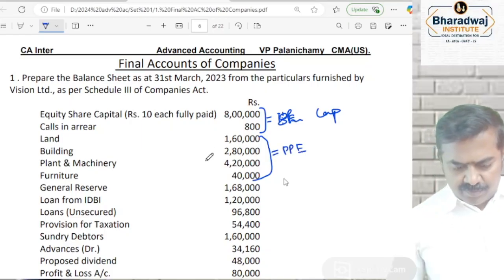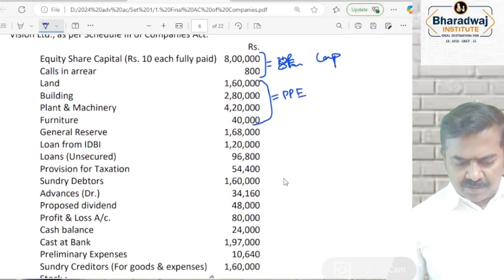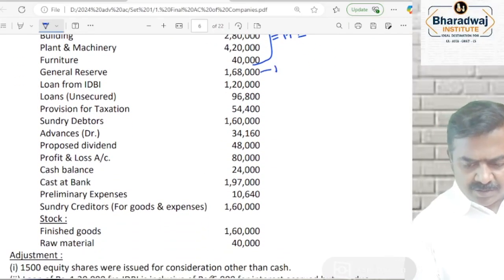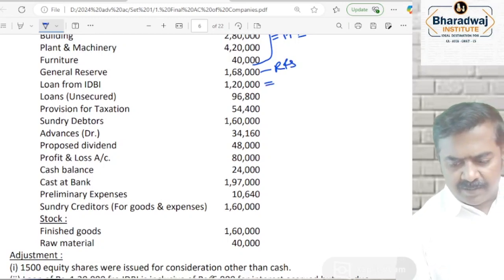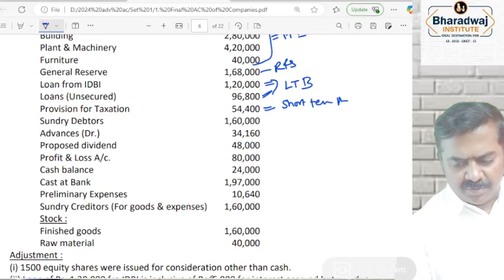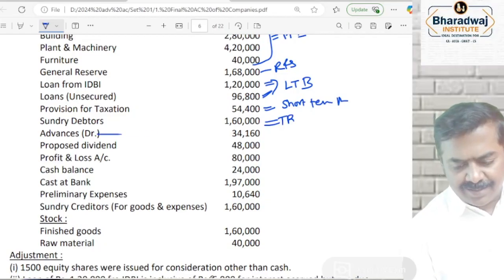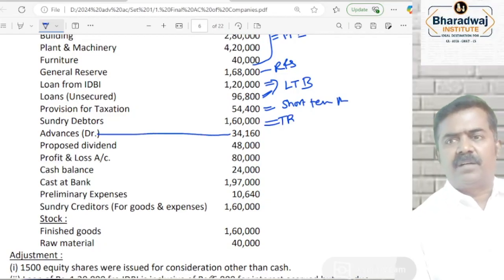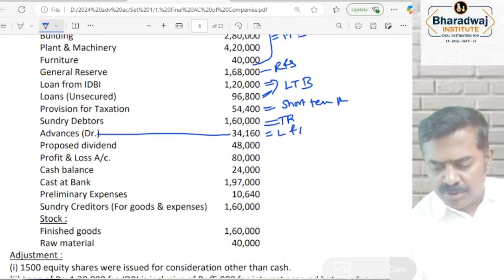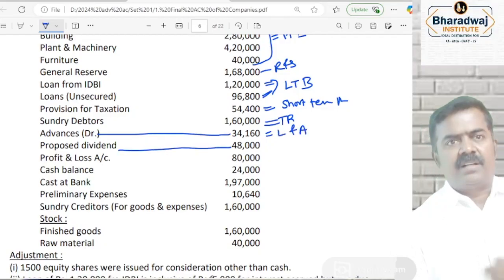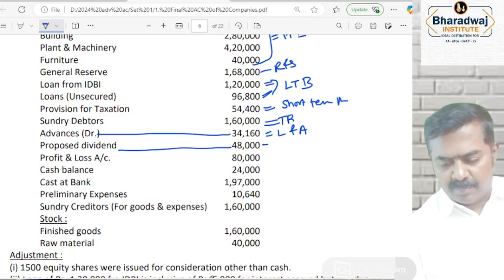Then general reserve will come under reserves and surplus. Loan from IDBI will come under long-term borrowings. Loans unsecured also will come under which one? Long-term borrowings. Provision for tax will come under short-term provisions. Trade debtors, otherwise called trade receivables. Advances, debit or credit? Debit, now we have given the advance, that will come under loans and advances. Proposed dividend, dividend that is proposed but not paid, will come under short-term provisions.